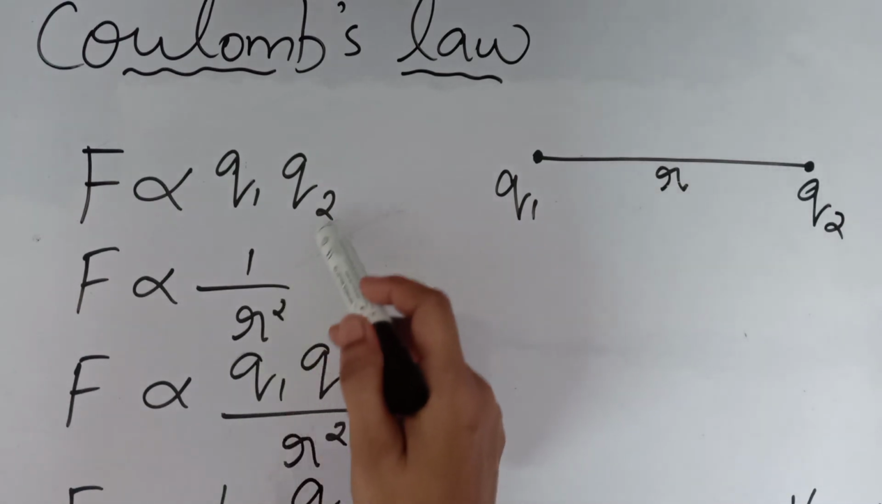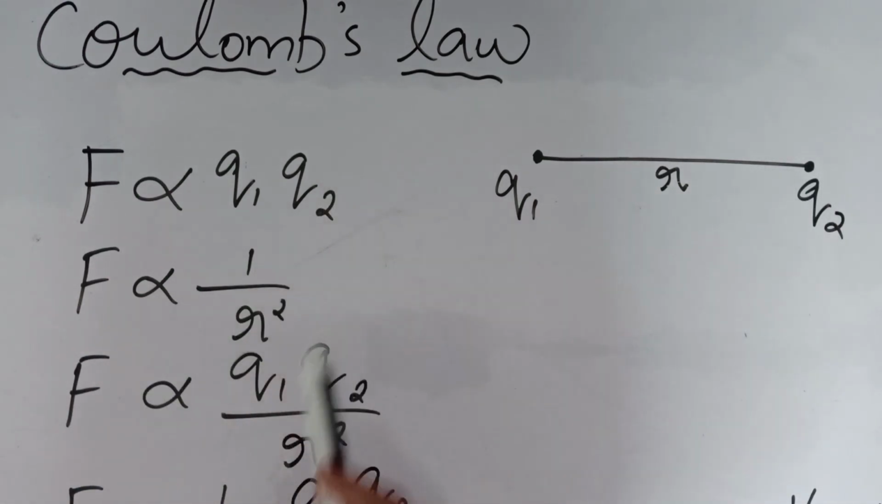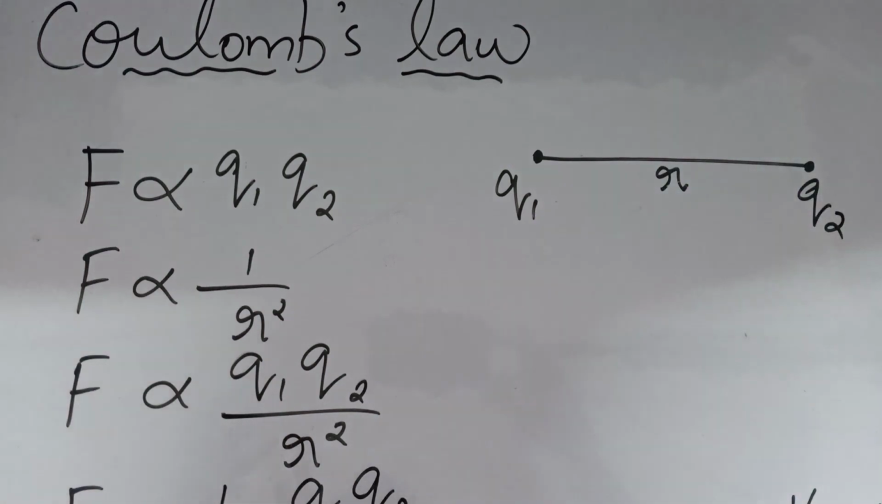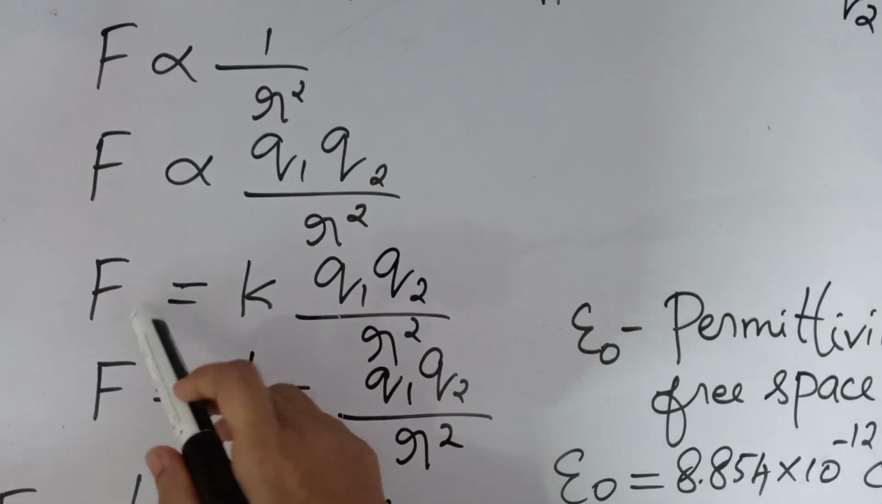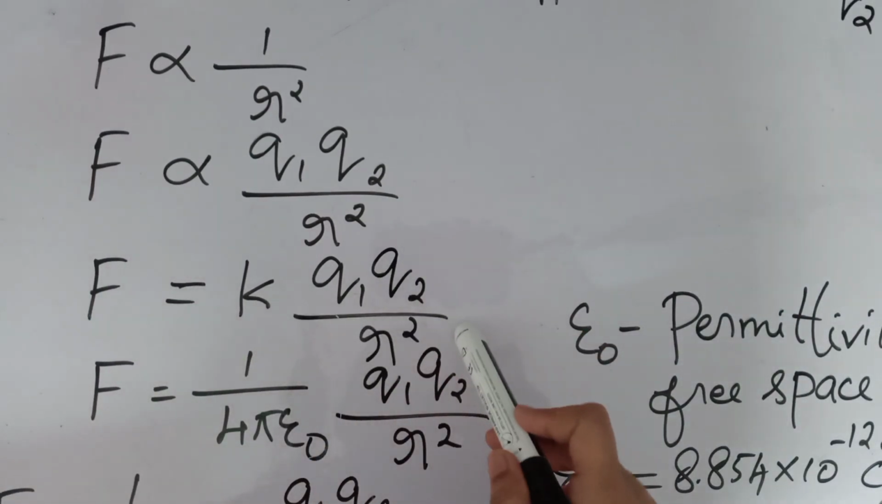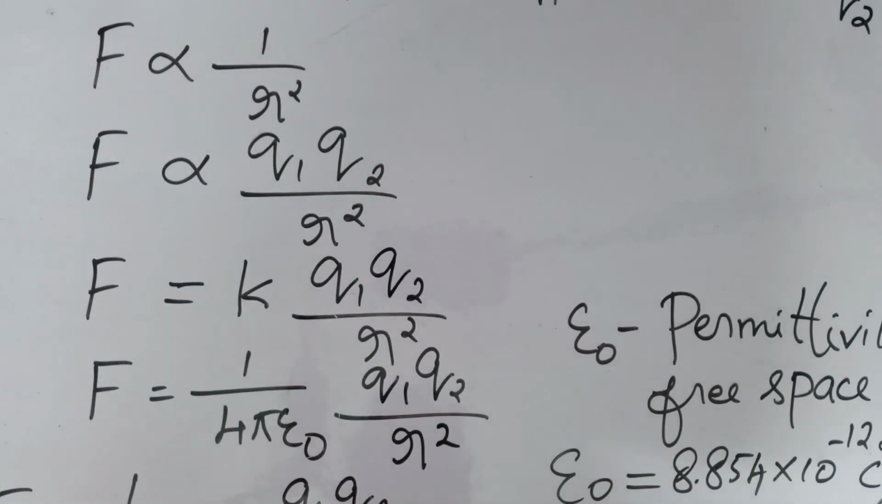Here we can combine the two equations, right? Then what we will get? F is proportional to Q1 Q2 by r square. This is only proportionality. Then we have to change this into an equal to sign. For that we have to multiply with a constant. Suppose k is a constant, then F is equal to k into Q1 Q2 by r square. Here k is 1 by 4 pi epsilon 0.